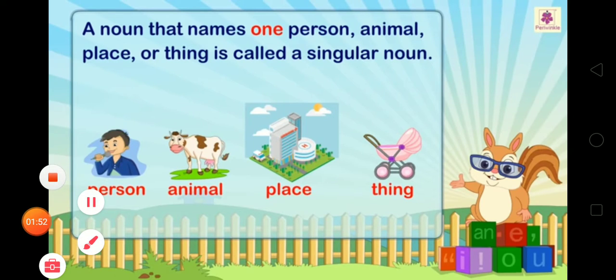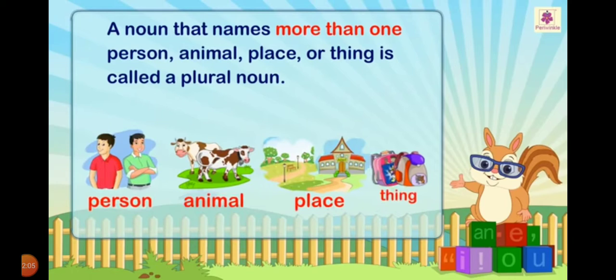Now the next one is plural. After the definition of singular, we are going to learn about the plural. What is plural? A noun that names more than one person, animal, place or thing is called a plural noun.